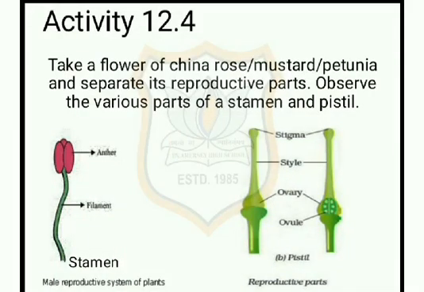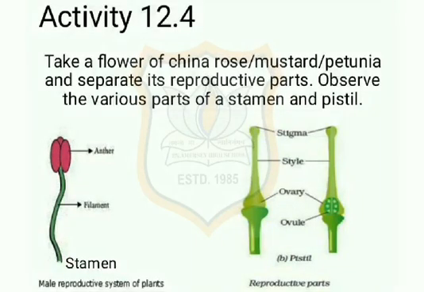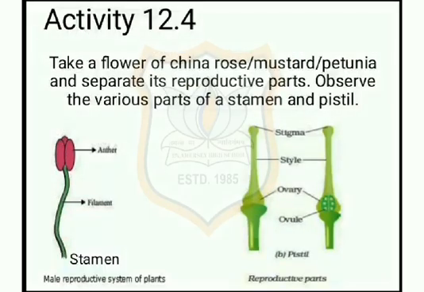Students, to observe different parts of stamens and pistil of a flower, we will perform activity 12.4. Take a flower of China rose, mustard, or petunia and separate its reproductive parts. Observe the various parts of a stamen and pistil. You will observe that anther and filament are the parts of stamen, whereas stigma, style and ovary are the parts of pistil.